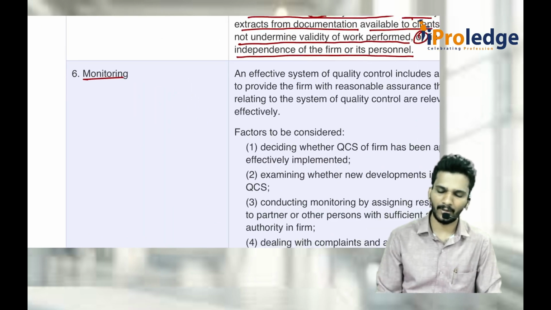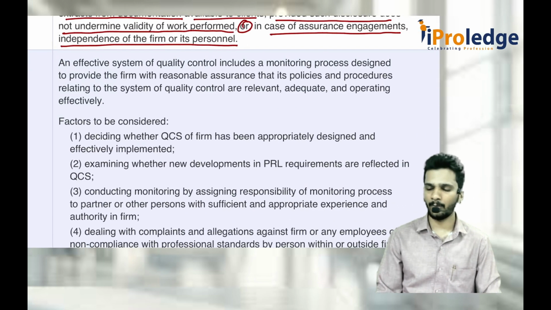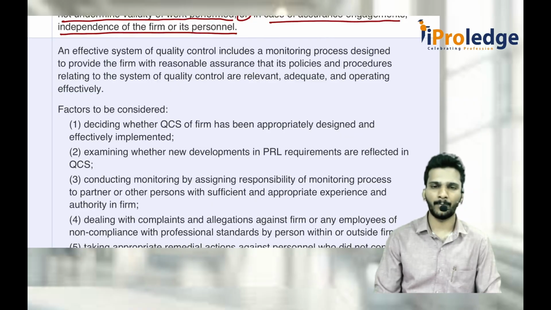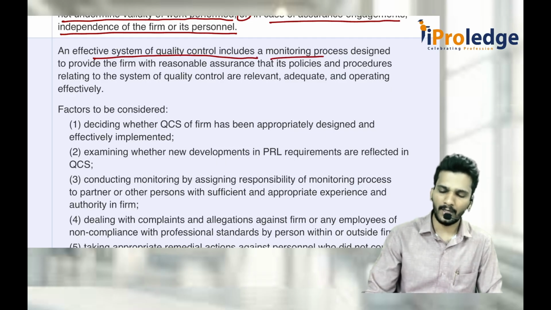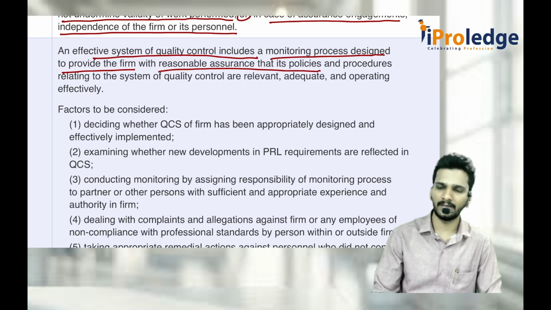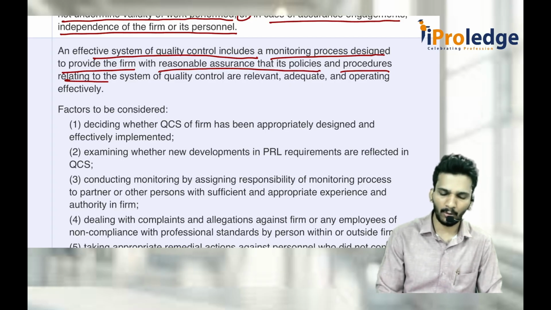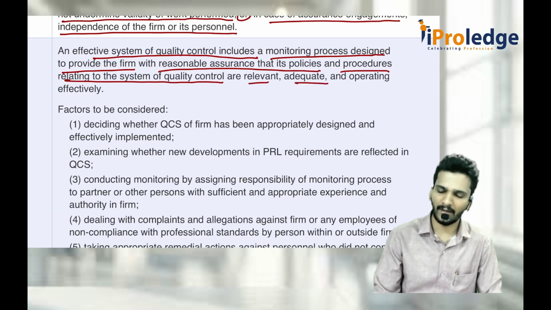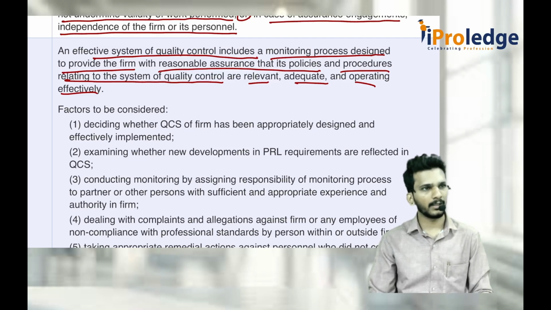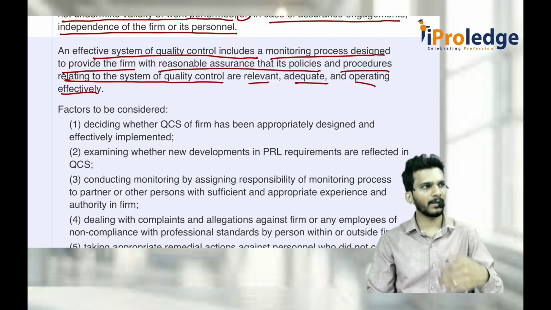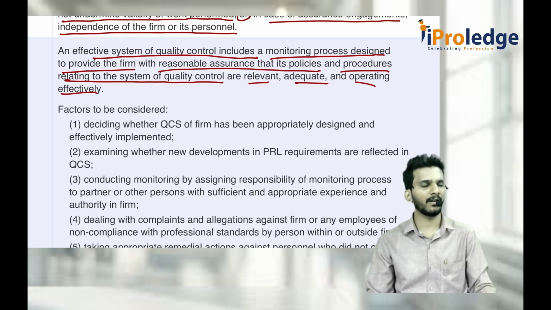Then lastly, it is monitoring. Whenever you are performing, whether it is being properly implemented or not, you should compulsorily keep on monitoring. So an effective system of quality control includes a monitoring process designed to provide the firm with reasonable assurance that its policies and procedures relating to the system of quality control are relevant, adequate and operating effectively. You started implementing one policy maybe in 2010, but the policy is now outdated. You should continuously monitor whether it is relevant or not now.